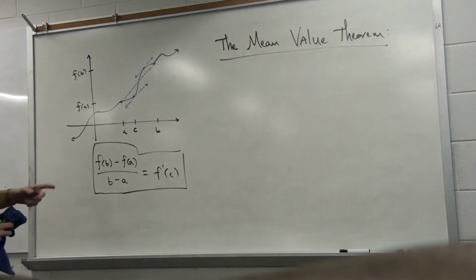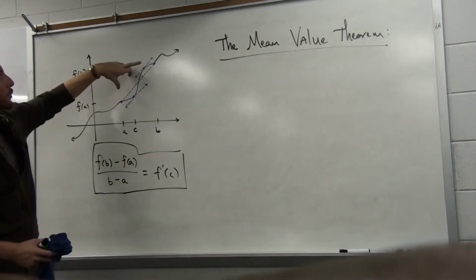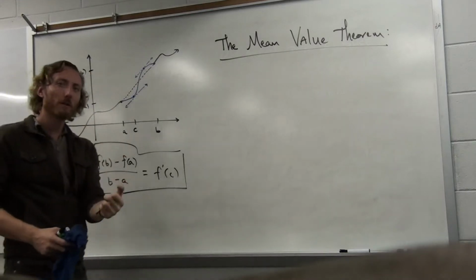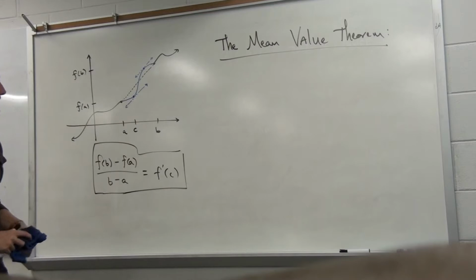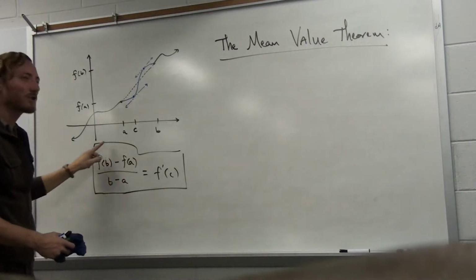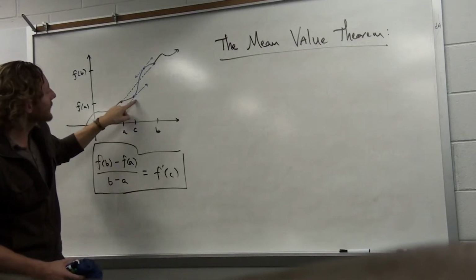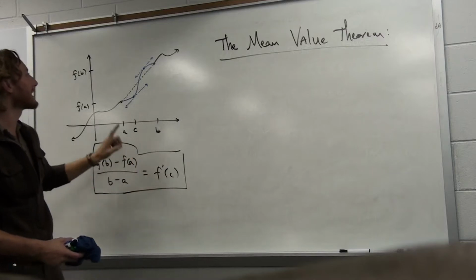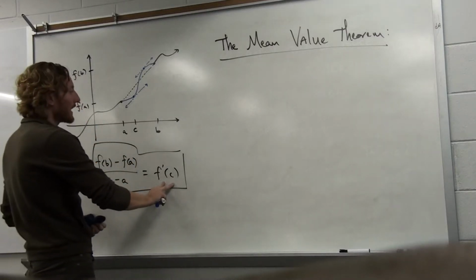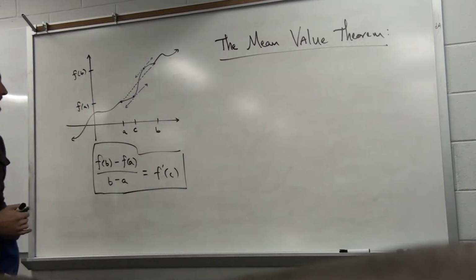But the long story short is what we noticed is that the average rate of change between those two points in space and time where the cops were looking at the stopwatch, you could compute that average rate of change, that average speed, and what we saw was that there were points along the function where the tangent lines had the same slope, where the derivative would have evaluated to the same number, the same slope, as the average rate of change.